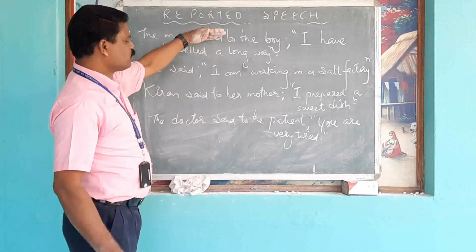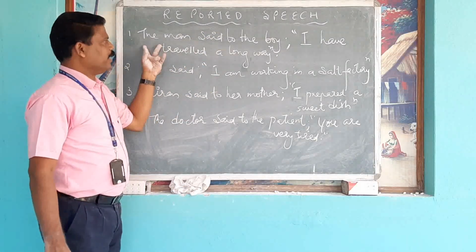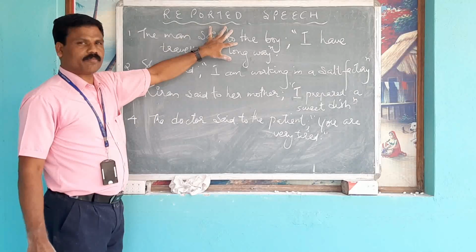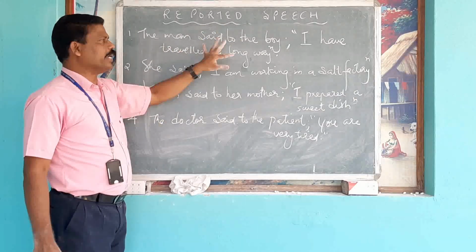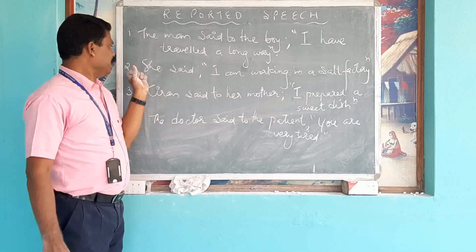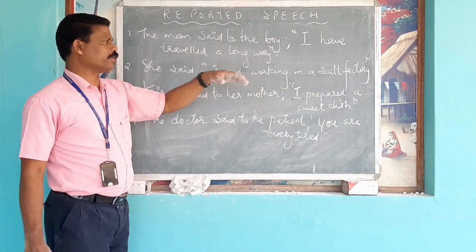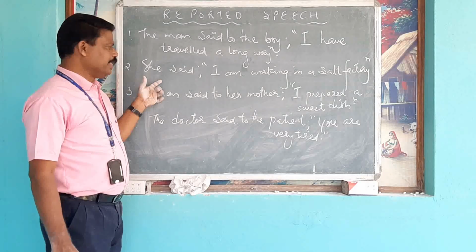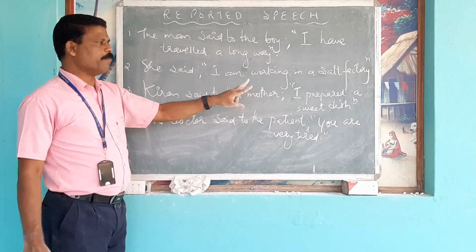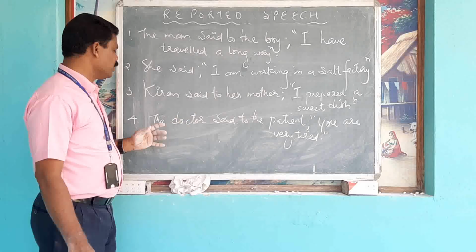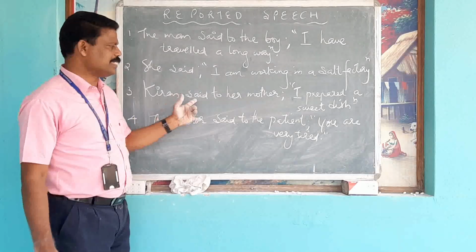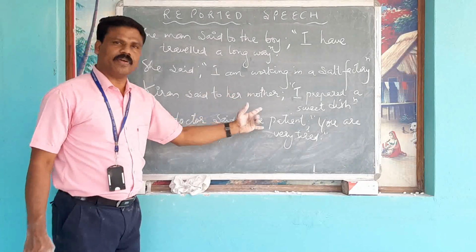Please note these questions down. Number 1. The man said to the boy, I have travelled a long way. Number 2. She said, I am working in a salt factory. Number 3. Kiran said to her mother, I prepared a sweet dish. Number 4. The doctor said to the patient, you are very tired.